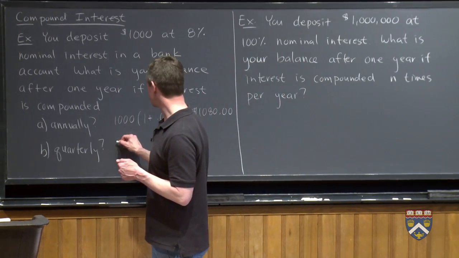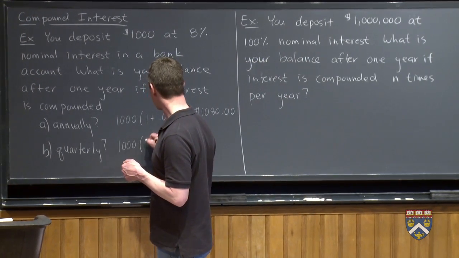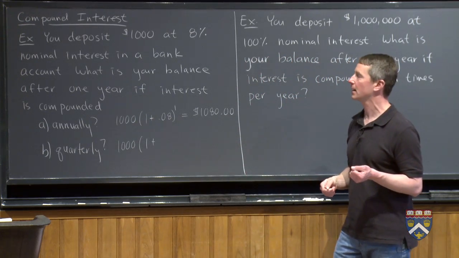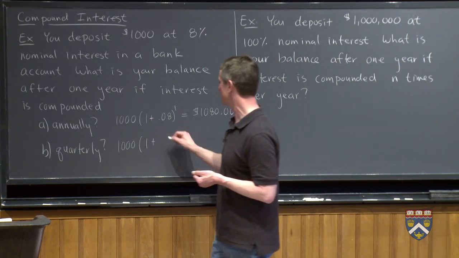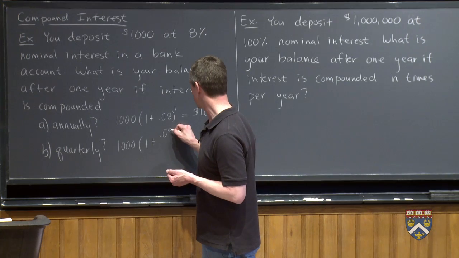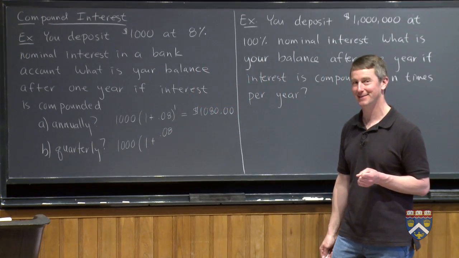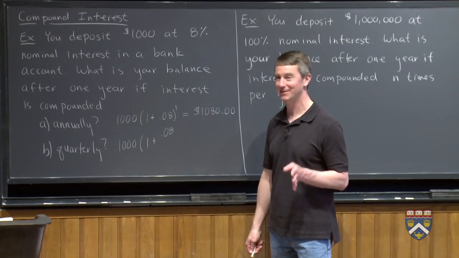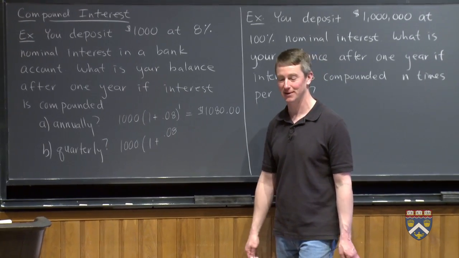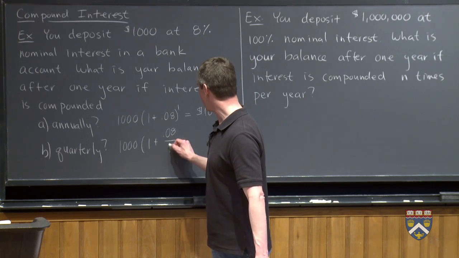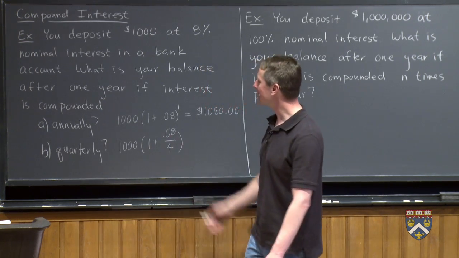So if we wanted to write that out as a formula, how did I get 2% as the amount that I earn in a quarter? I took my 8%, which is 0.08, and I hope you realize there's a big difference between writing 0.08 and writing 8. 8 would mean 800% interest. So if you're making up some sort of Excel spreadsheet, that's a common error that people make. We divided that by 4. That's how we got 2%.